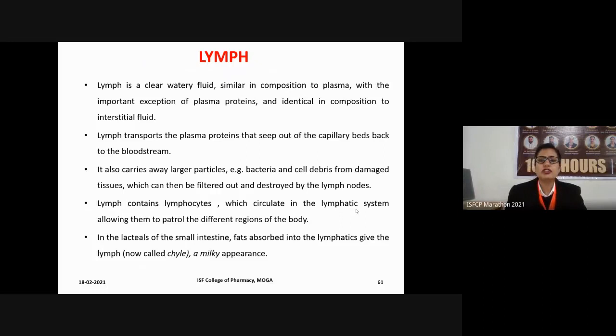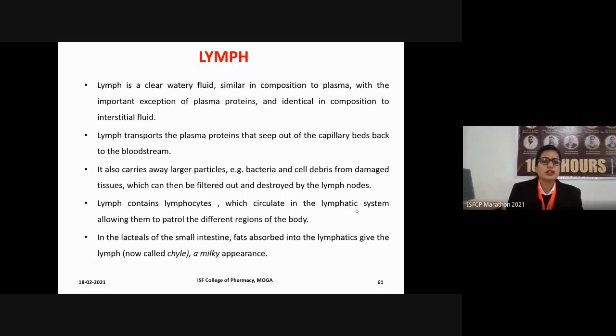So what is the interstitial fluid? It is a fluid which is present inside the tissues. Why is its composition similar to the interstitial fluid? Because the lymph itself is derived from the interstitial fluids. It is formed by the diffusion of the extracellular substance or interstitial fluid into the capillaries. So the function of the lymph is to transport the various plasma proteins which seep out of the capillary bed and back to the bloodstream.